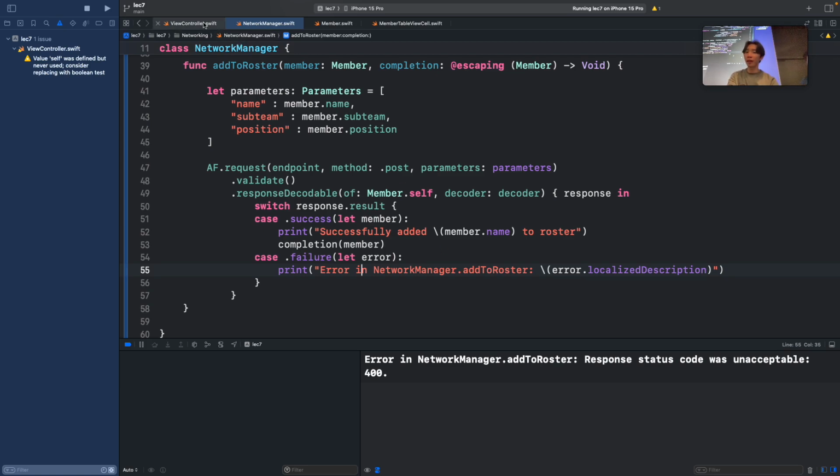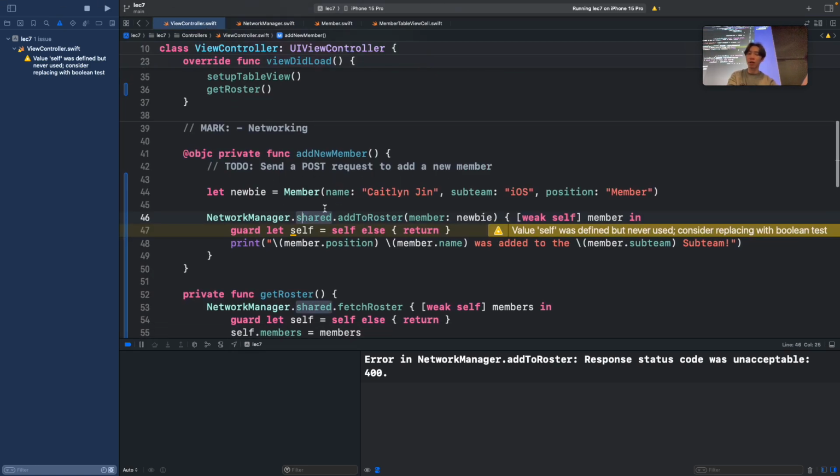Now, the good thing about that is that inside of this call right here, instead of member in, you can call success in. So if that's true, then that means the network request was successful. Then you can do whatever you want with it. Otherwise, you can use an else statement. Again, you can pass whatever you want to this callback, whatever you think is the most useful.